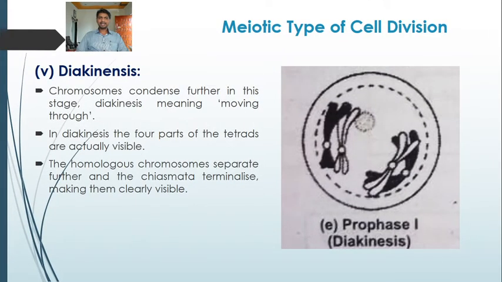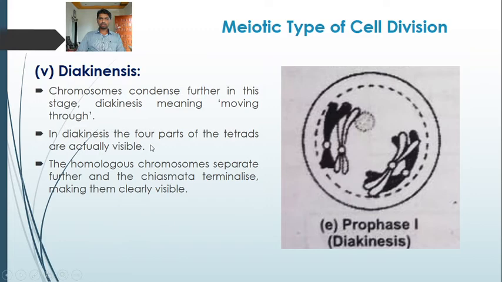The fifth one is diakinesis. The chromosome condenses further in this stage. Diakinesis means moving through. In diakinesis, four parts of the tetrad are actually visible. Here we can see these four parts: 1, 2, 3, 4. The homologous chromosomes separate further and the chiasmata terminalize, making them clearly visible. So the crossing over has been finished in diakinesis.